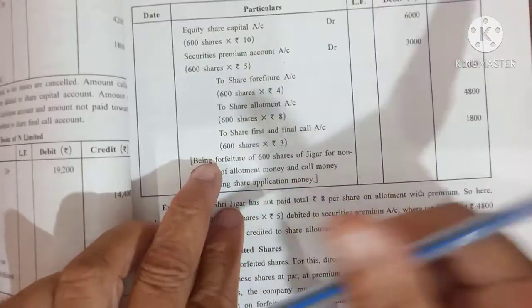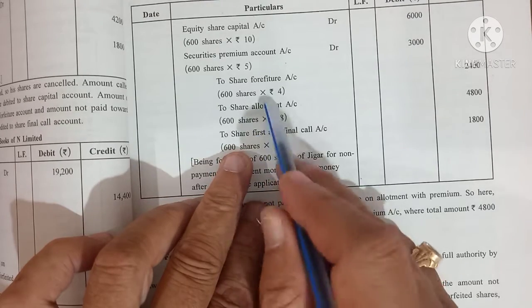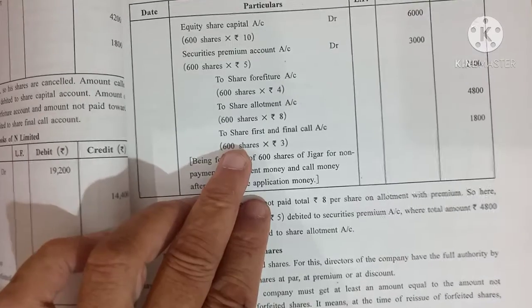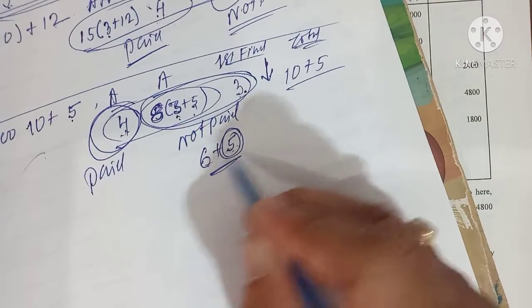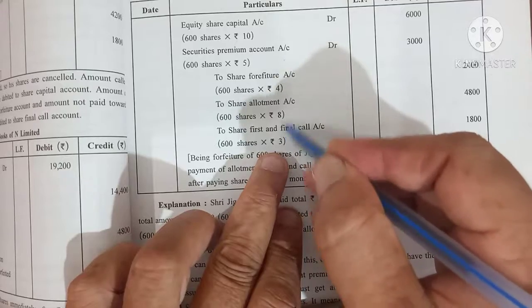These two accounts, the allotment account and the first and final call account, come in calls in arrear together. As I told you, 11 rupees not paid, 6 plus 5, 11.